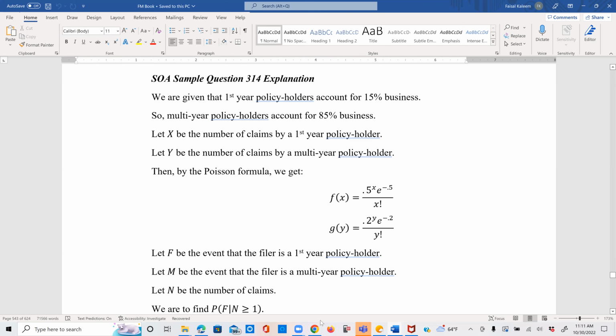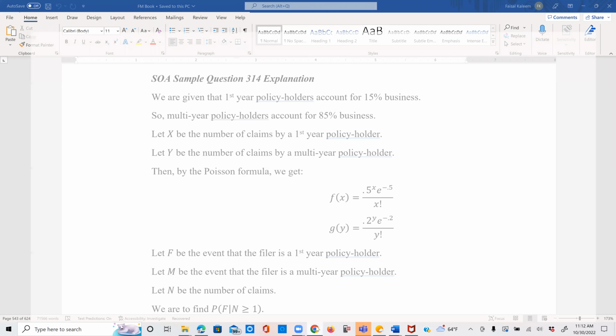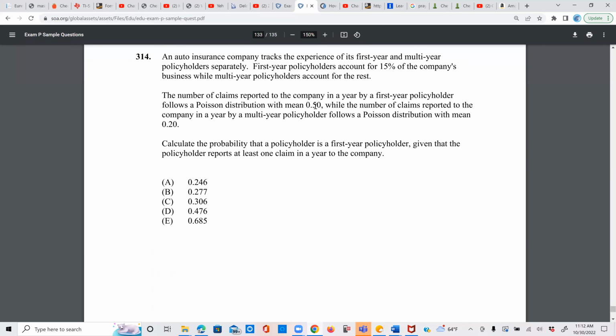Then, by the Poisson formula, the mean number of claims for the first-year policyholders is 0.5, and for the multi-year it's 0.2.